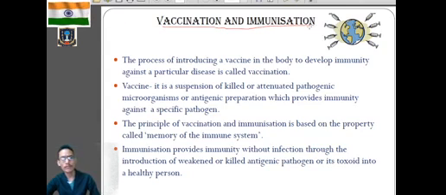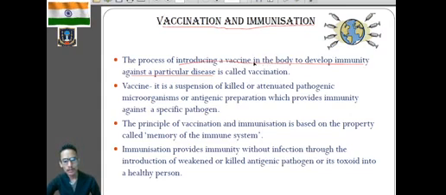Before that, all of us have gone through the process of vaccination in order to develop immunity against a particular disease. So what do you mean by vaccination? Vaccination is the process where we introduce a vaccine in the body of an individual in order to develop immunity against a particular disease. Clear? So during vaccination, we are introducing a vaccine so that it will help in the formation of immunity against a particular pathogen.